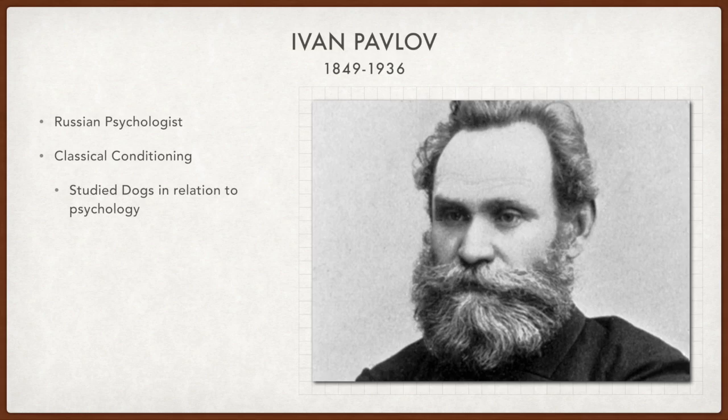Ivan Pavlov was born in 1849 in Russia. He died in 1936. Most of his studies were conducted in Russia involving dogs. As a dog owner, he had readily available resources to conduct these experiments. He studied dogs in relation to psychology.